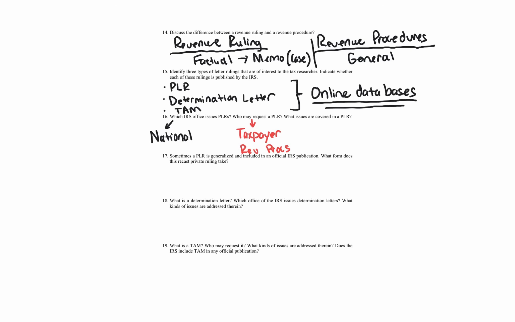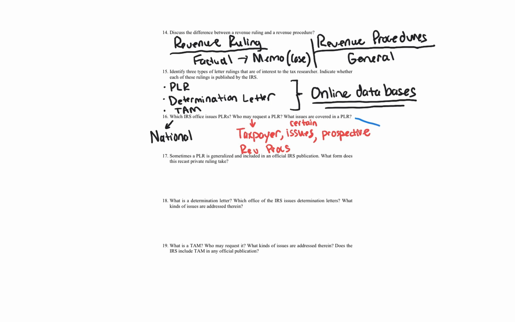So pretty much a taxpayer with certain issues, so certain issues have to apply, and it has to be a prospective transaction. So any taxpayer that has certain issues with a prospective transaction, you do have to pay a fee. Again, that's all in the Rev Proc. And if you want to stop the video and go take a look at the Rev Proc that deals with that, go pull it up. Go start with Rev Proc, the first one, second one, third one. Eventually, you're going to come up to the procedures for a private letter ruling.